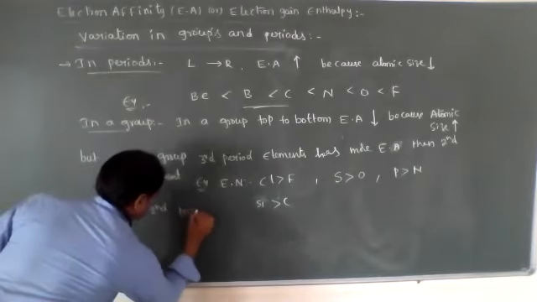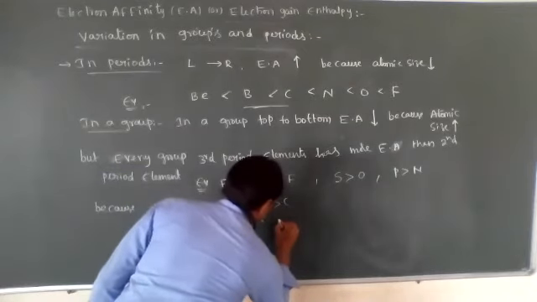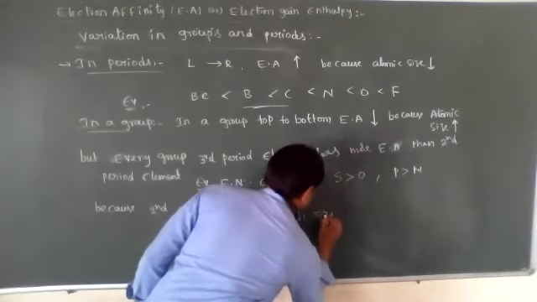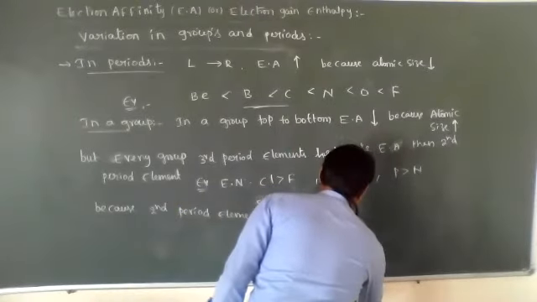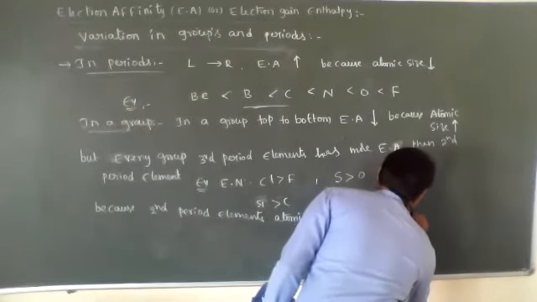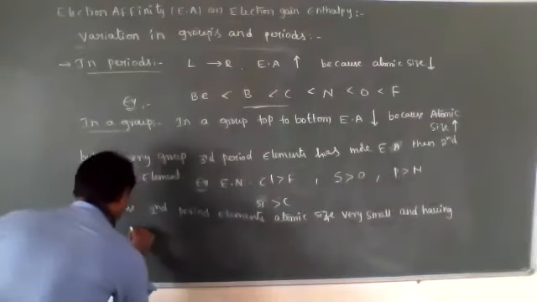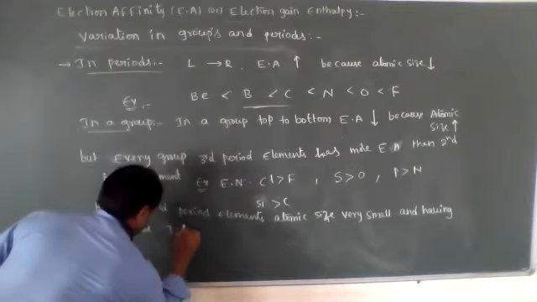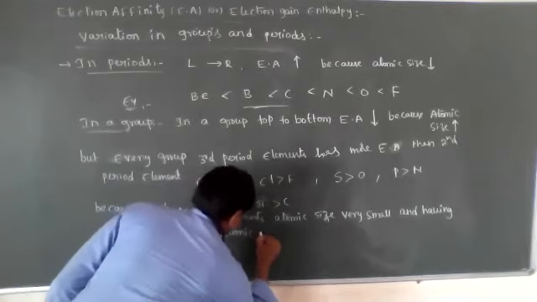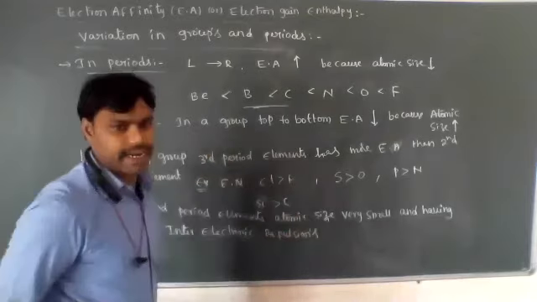Second period elements have very small atomic size and more interelectronic repulsions.